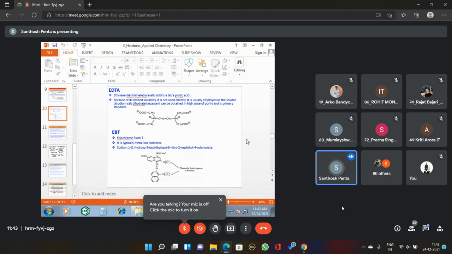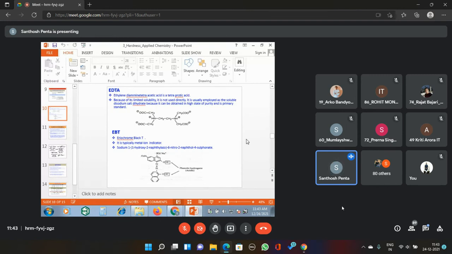Why is the EDTA method most popular? Because this is a highly spontaneous reaction. That means, based on the titration, we are able to determine the hardness immediately. Henry's method and the soap consuming method are not in our curriculum, but just for your information, keep in mind that the EDTA method is the spontaneous method. Quickly, you can determine the hardness.